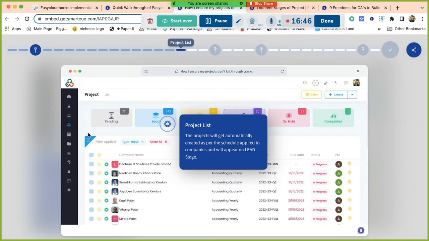Is it logical? I mean, are you able to understand, or should I repeat?